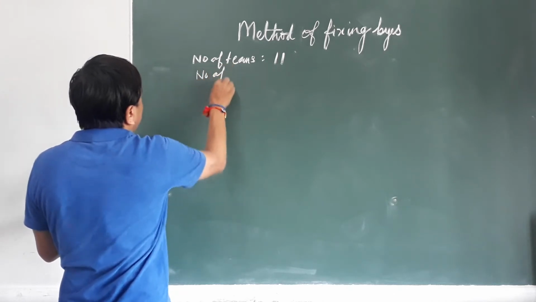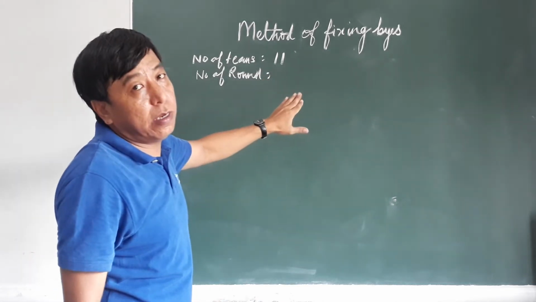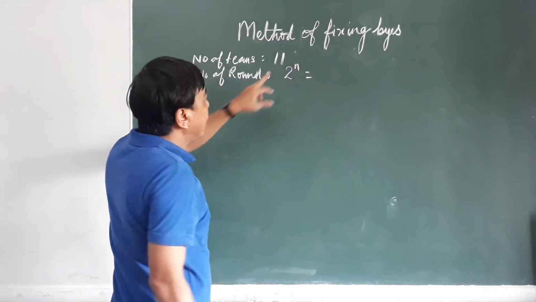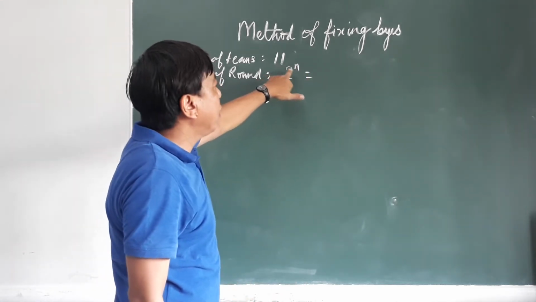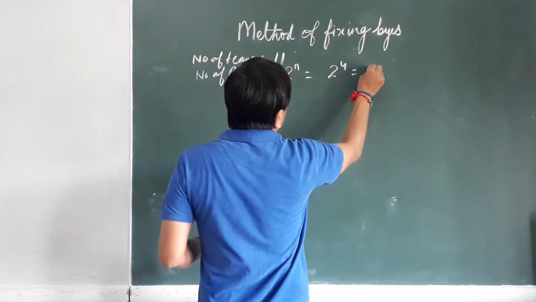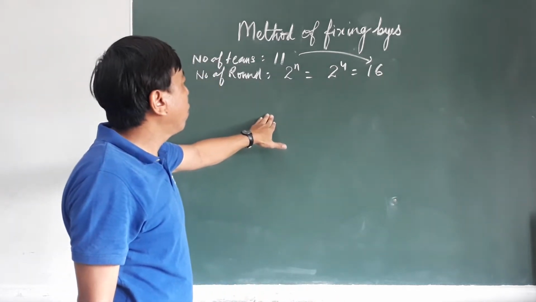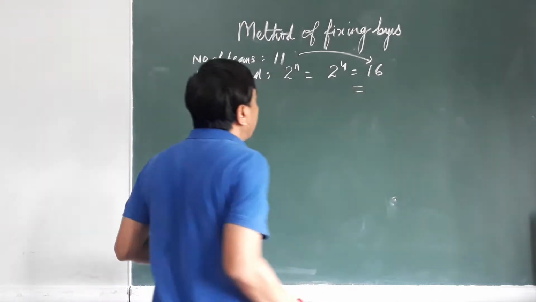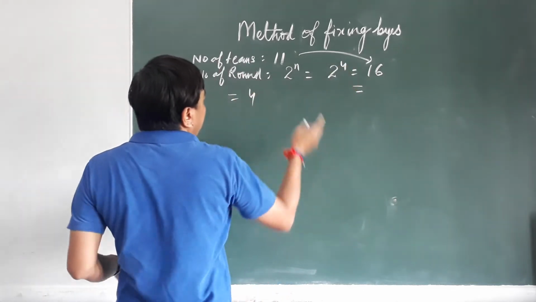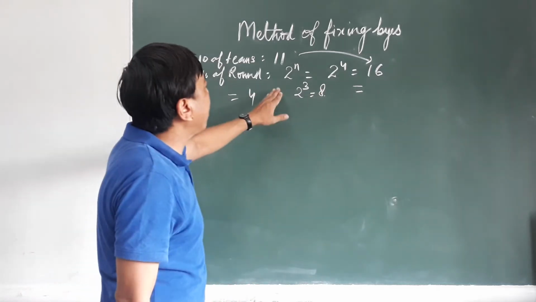Number of rounds depends on the power of 2, and 11 is nearest to a power of 2. 2 power 3 is equal to 8, but you have to take more than this, not less.